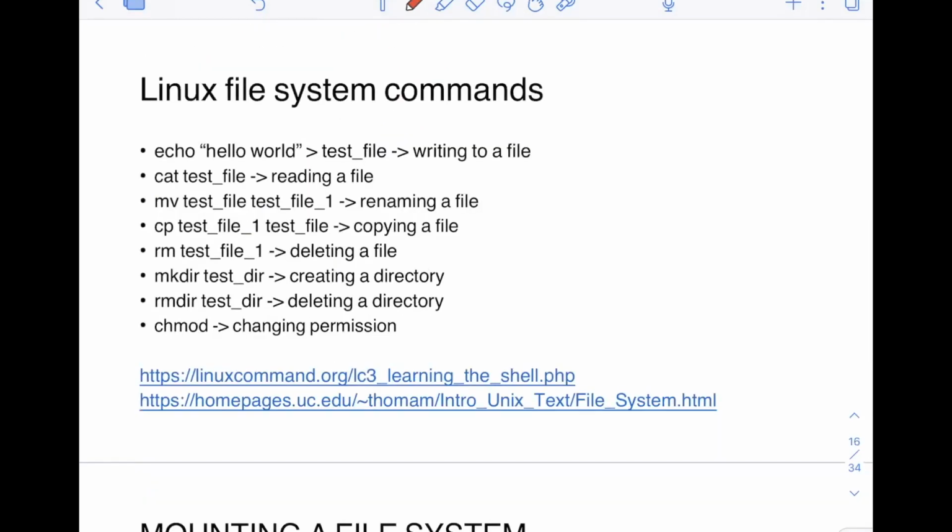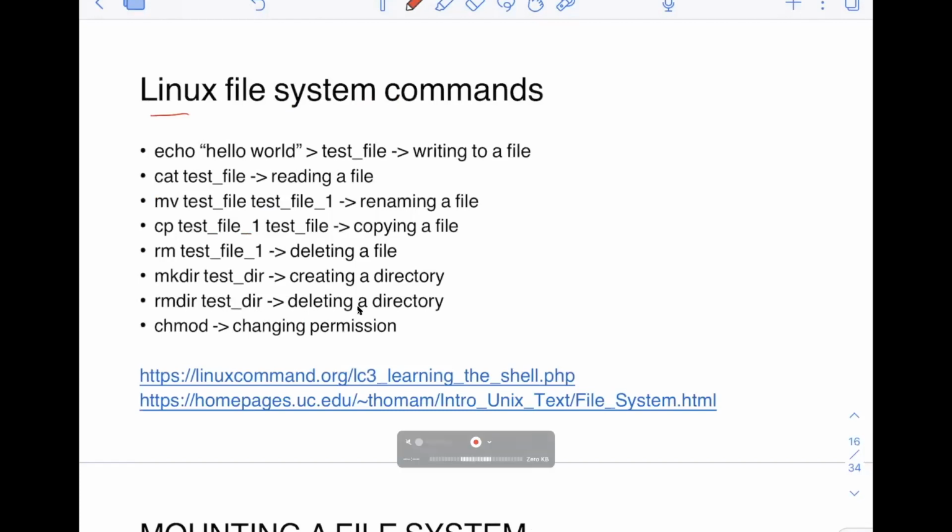Now in Linux, as I told, in this video I will discuss mostly the Linux operating system. I will also discuss some of the important commands that are associated with the Linux file system. I have written the commands here, but what I will do is show a demo on the shell itself, so that you can understand what these commands actually do. And of course, I have some references here at the bottom also that you can use, if you want to learn these commands in detail.